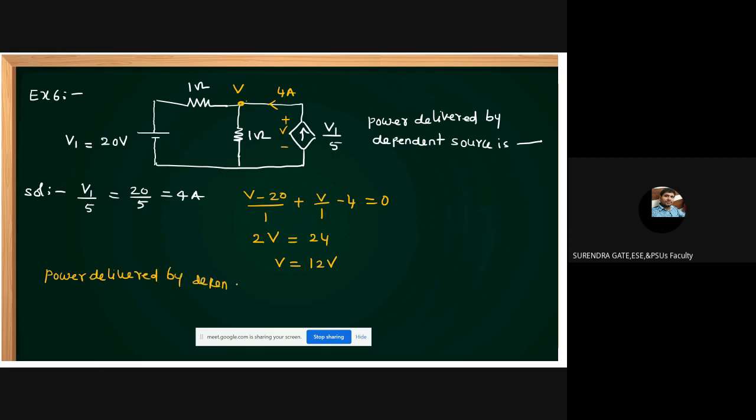The power delivered by the dependent source: current is 4 amperes, voltage is 12, so 12 into 4, 48 watts it is delivering. If you want an extension of this, verify Tellegen's theorem. That is homework. Here I calculated the power delivered by the dependent source as 48 watts; now verify Tellegen's theorem.